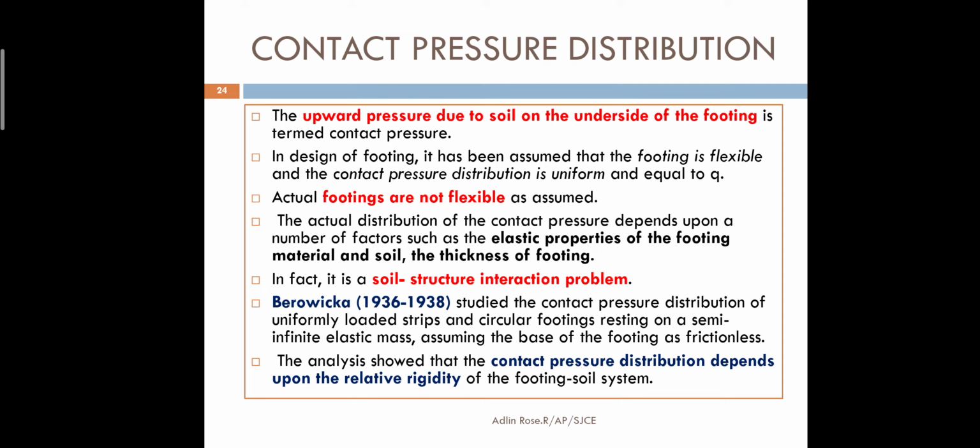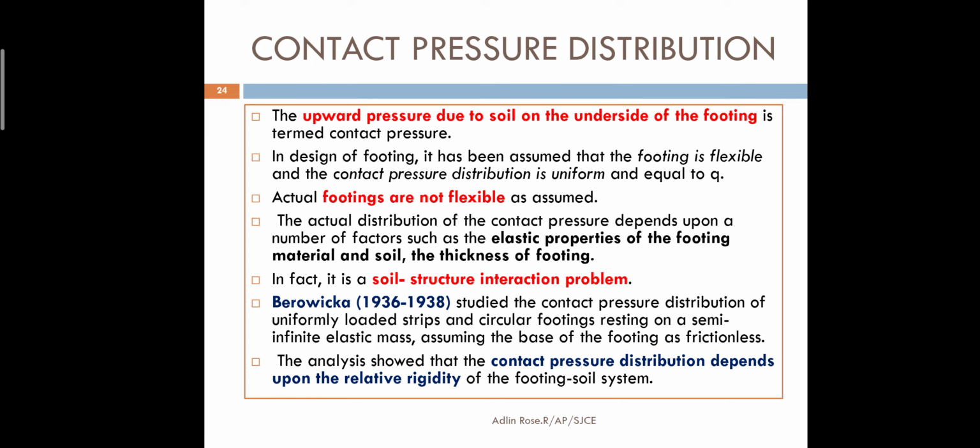So for different types of soil and different types of rigidity, there is going to be different contact pressure distribution. Contact pressure distribution is a soil structure interaction problem. It was first studied by Barovich in the years 1936 to 1938.